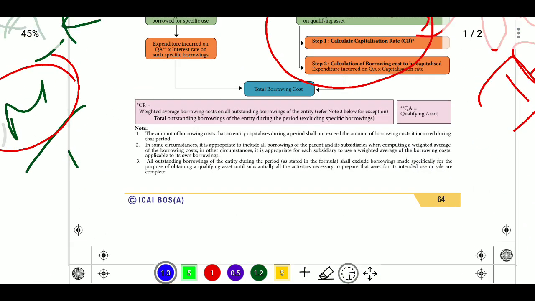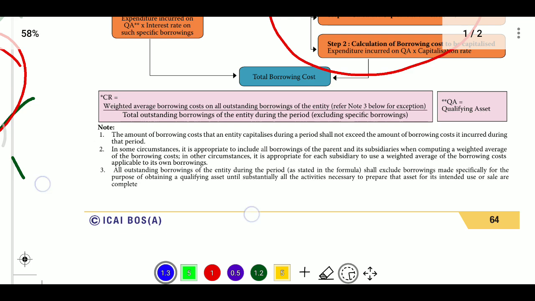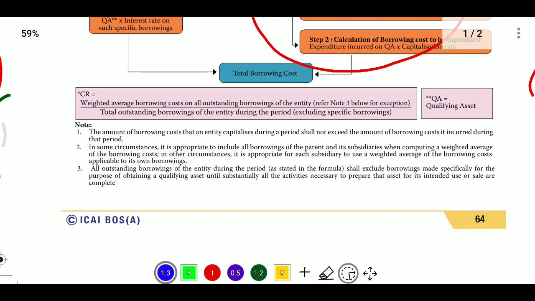Now, expenses incurred should be considered on an actual outflow basis. We should not follow the accrual basis here. So always we will go with the cash method. And borrowing cost already capitalized on the qualifying asset till the previous year should be considered as expenses incurred on the qualifying asset for calculating eligible general borrowing for the current year.